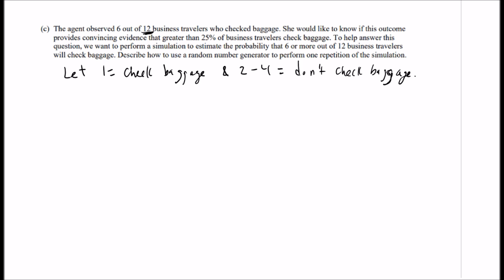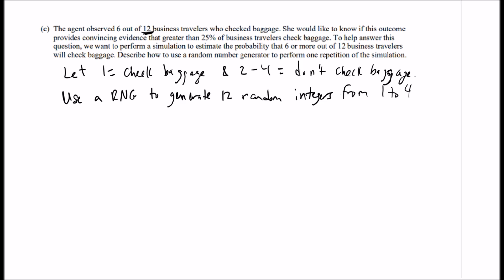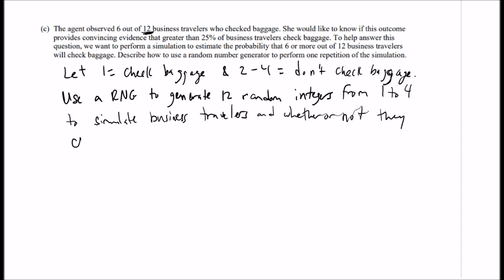All right, and so what we want to do is use a random number generator to generate 12 random integers, like whole numbers, from 1 to 4, to simulate business travelers and whether or not they check baggage.